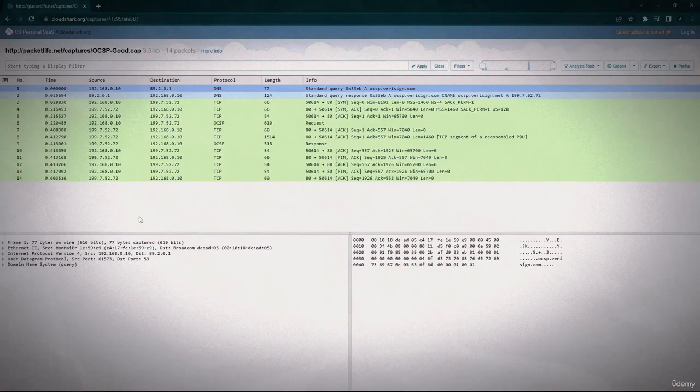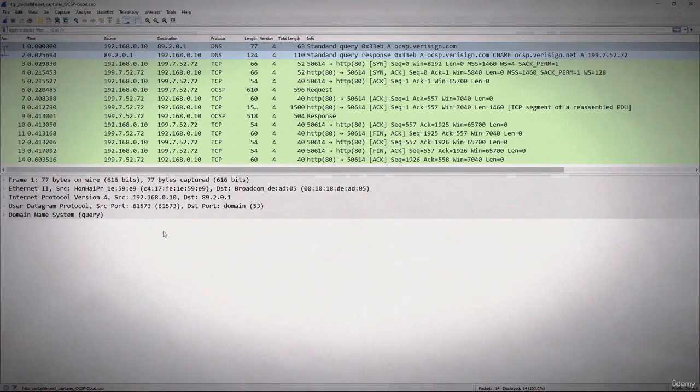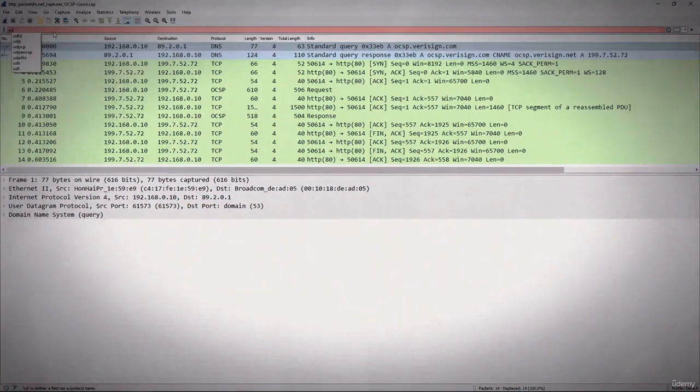Now let's take a look at the UDP header. I am at the CloudShark, and if you would like to follow along, you can just simply go to this export and download this file and bring it into Wireshark. Now I have opened it up in Wireshark, and what I will do up here is go to the display filter and I will type UDP.